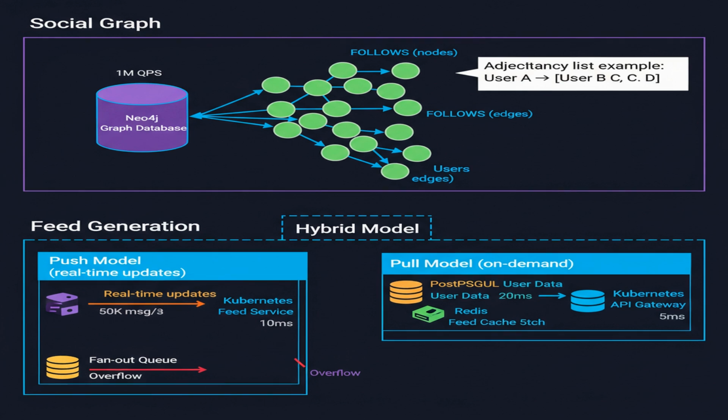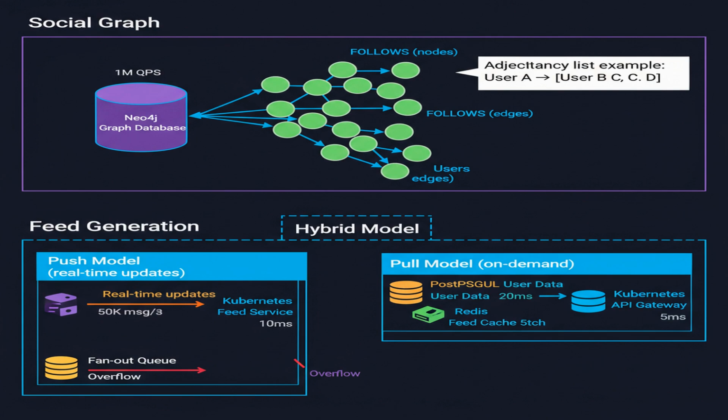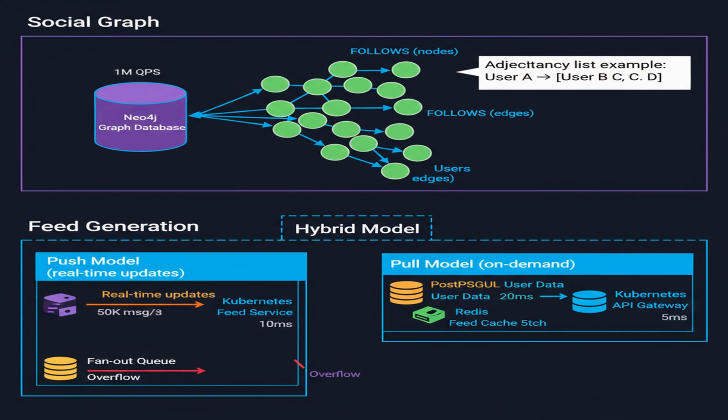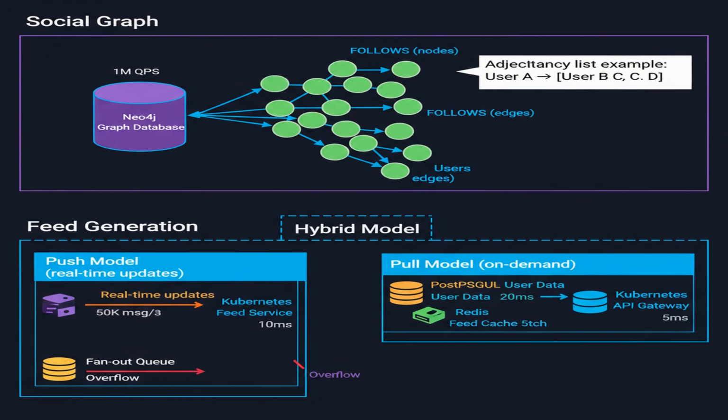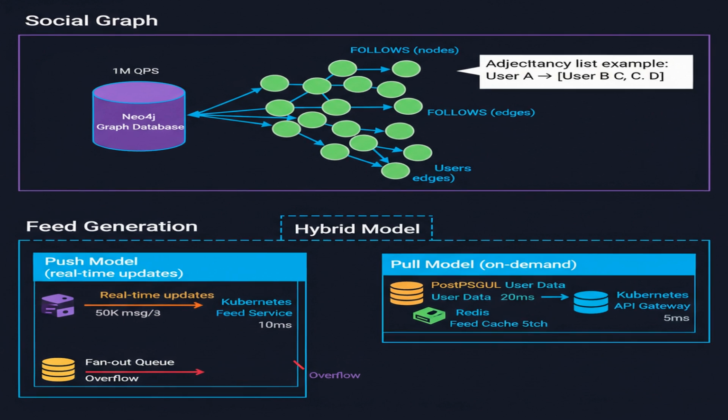For feed generation, we have 2 options, push and pull. With a push model, when a user posts, their followers' feeds are immediately updated. This is great for low latency, but struggles with large fanout. With a pull model, feeds are generated on demand when a user refreshes their feed. This is simpler to scale, but can increase latency.